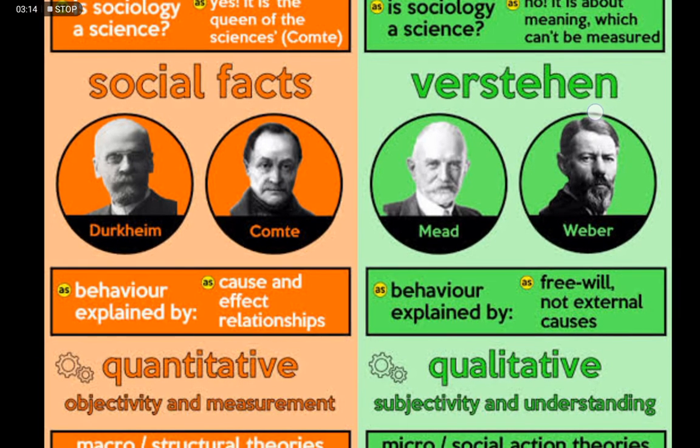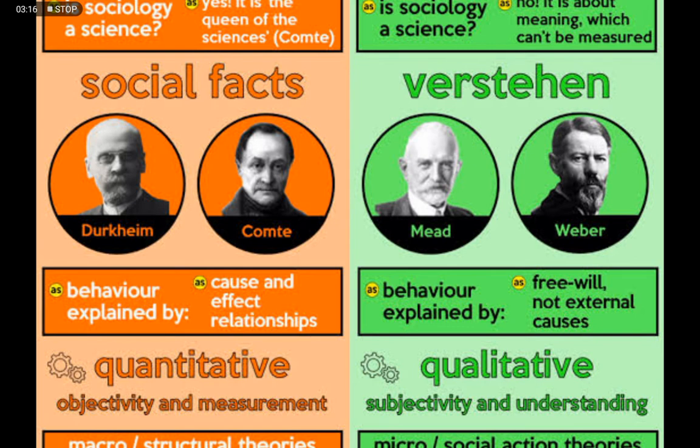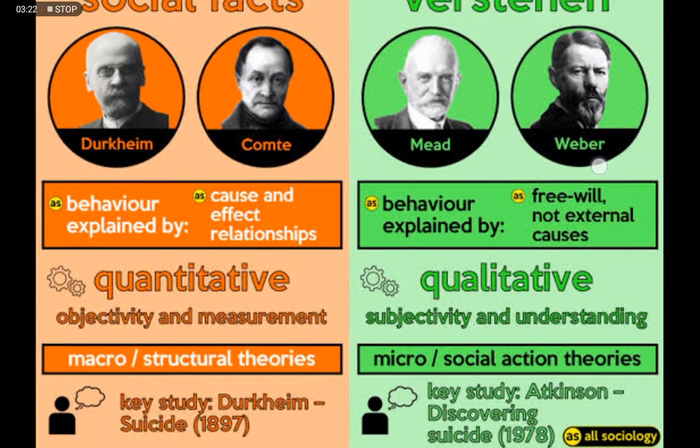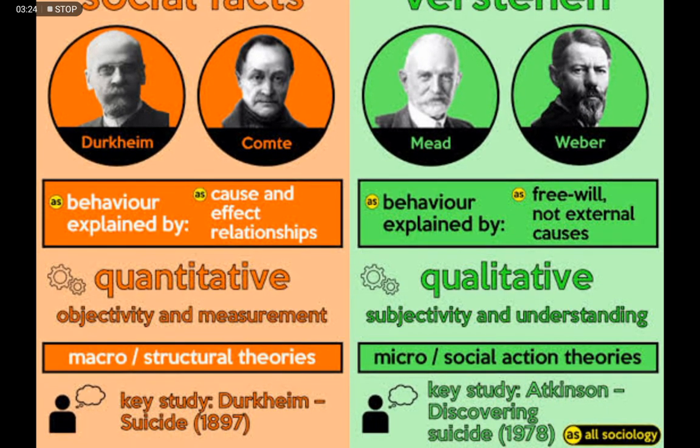So Weber and Mead believe that that's not the case. Behavior can be explained at an individual level. So they basically saw society and studied social action at a micro level.